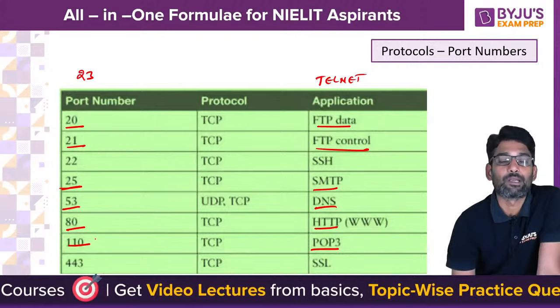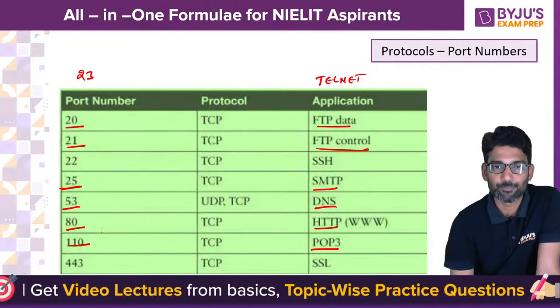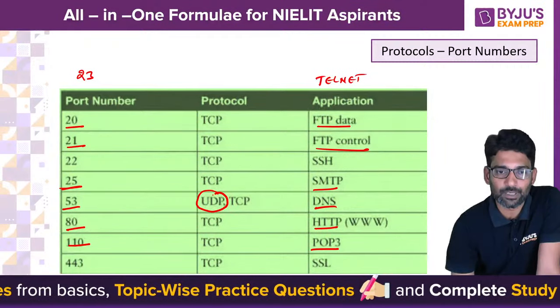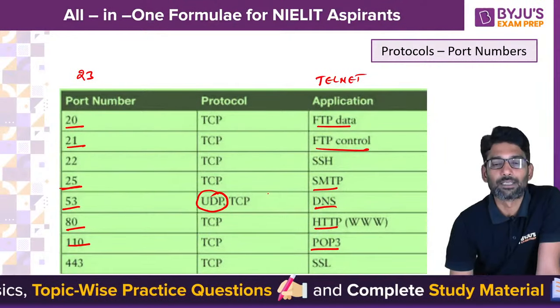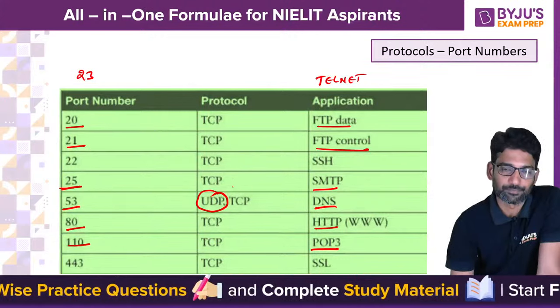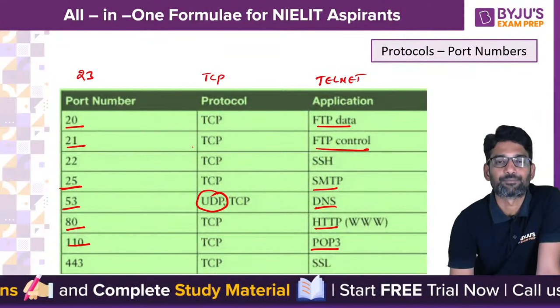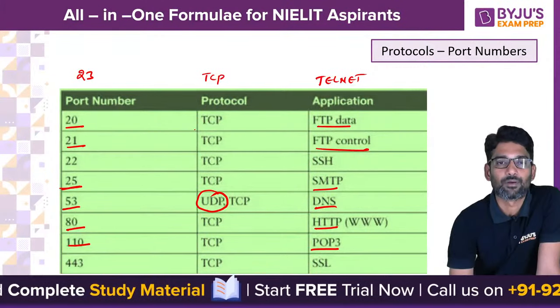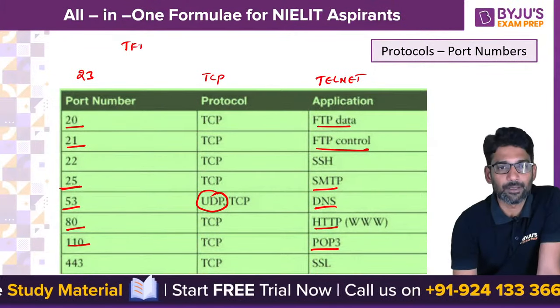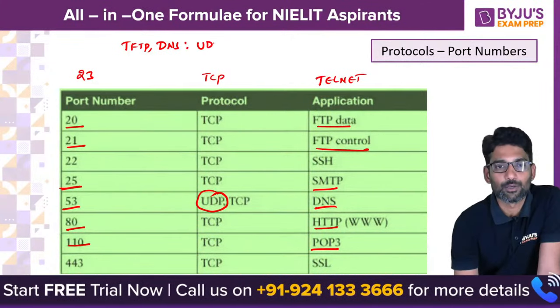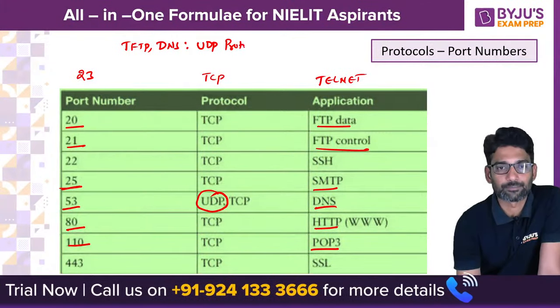These are very, very important port numbers. Among these, the DNS port is a UDP port number; the others you can say are TCP. Even telnet is a TCP based protocol. TFTP and DNS are UDP protocols.